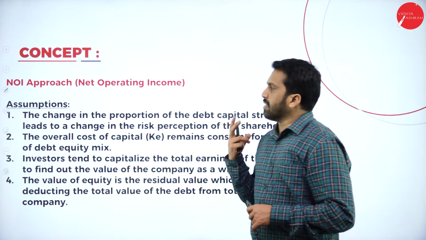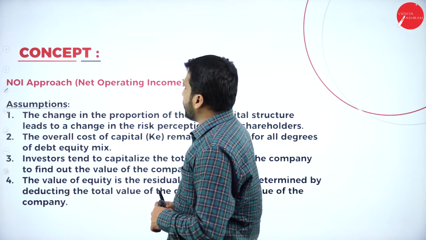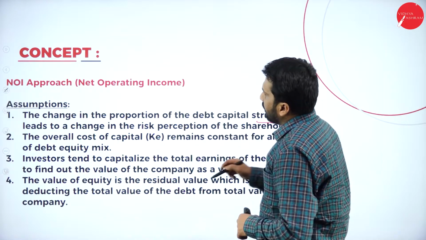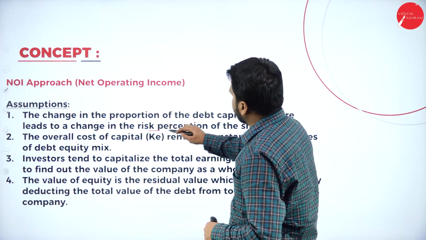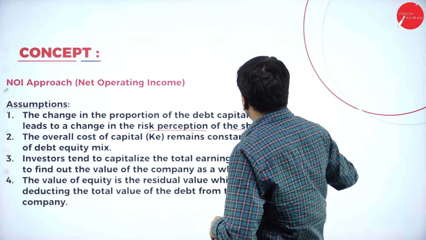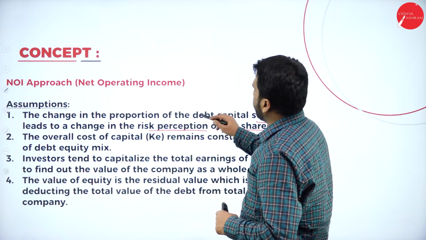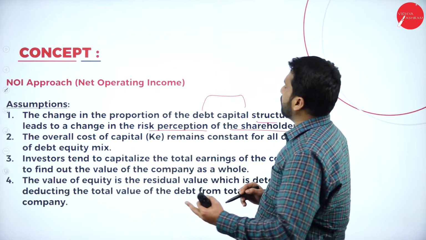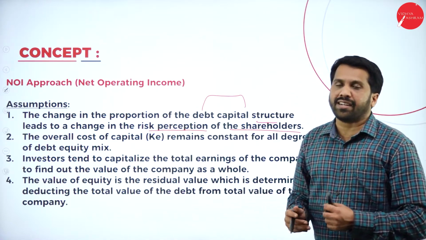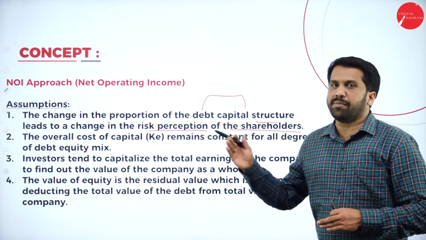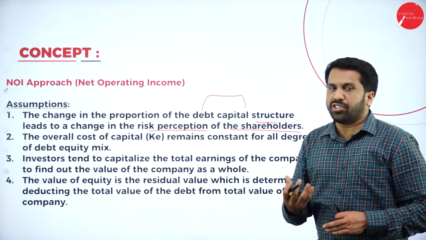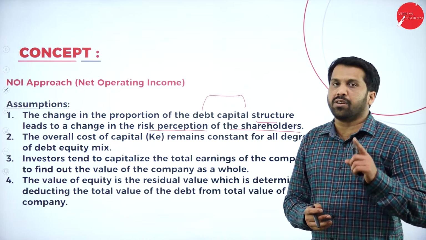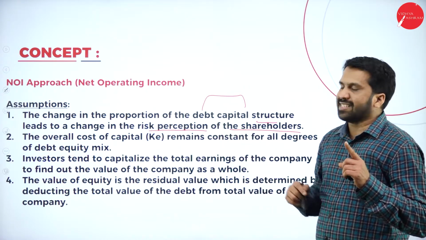Now, we have assumptions like the change in the proportion of the debt capital structure leads to change in the risk perception of the shareholder. Remember, if you make any changes in the debt capital, it will lead to changes in the risk factor also. Directly, the debenture holding will affect your risk part also. That is your part 1, first assumption.